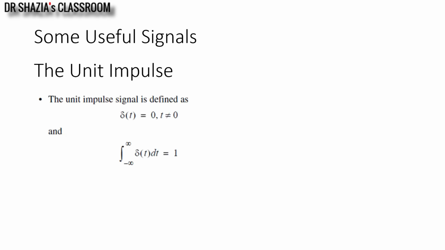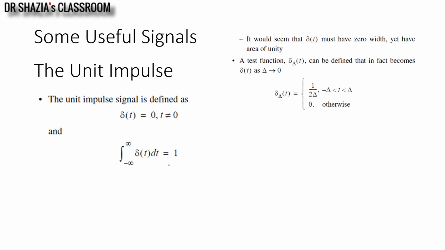This unit impulse is represented as delta t. Delta t is 0 everywhere except at t equals 0, and the area under this particular curve is unity. How do we represent this signal?